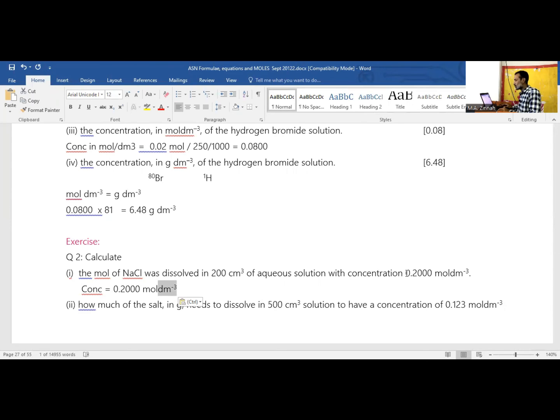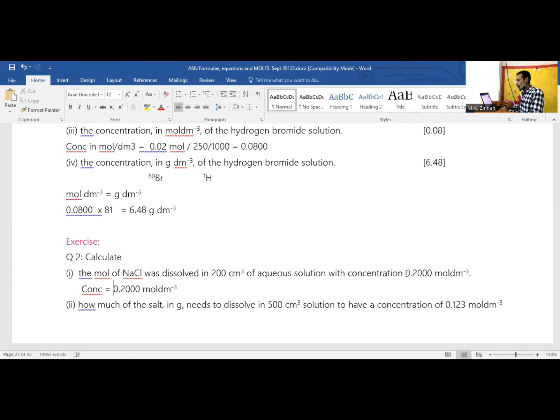So you need to cross out dm cube. This is by dm cube, right? Mole divided by dm cube. So if you multiply this with dm cube, then you get only mole, right? When you have mole per dm cube and you multiply with another dm cube, then the dm cube cancels out, doesn't it? Look, dm cube here, numerator and denominator, right? Does it cancel? So what you need to do? Multiply with dm cube.